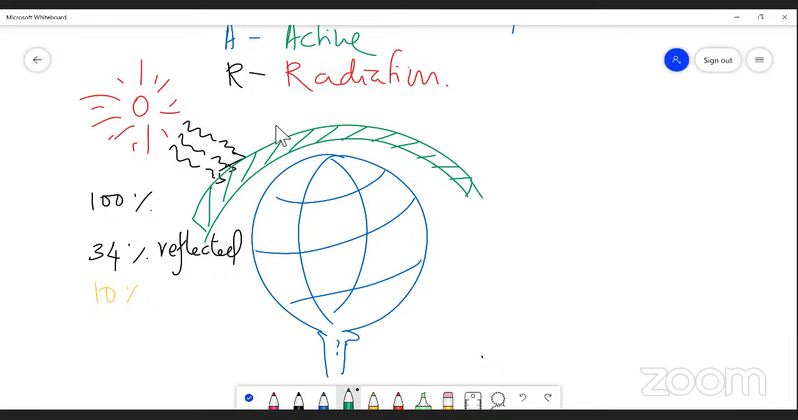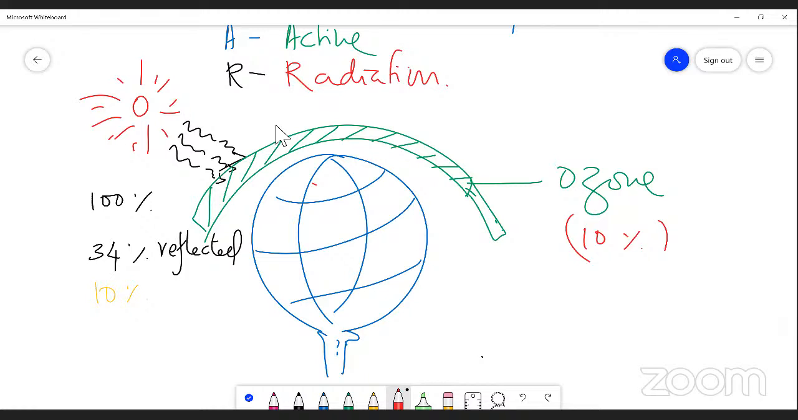This is a diagram that represents the ozone layer. Actually, ozone absorbs only 10% of sunlight. Please understand, right? And the remaining 64, out of 134%, is reflected, and 10% of light is absorbed by the ozone layer,